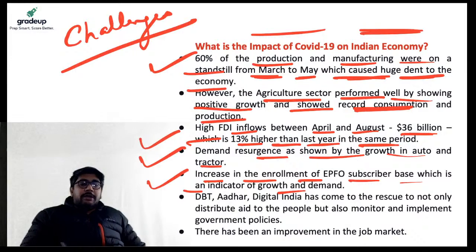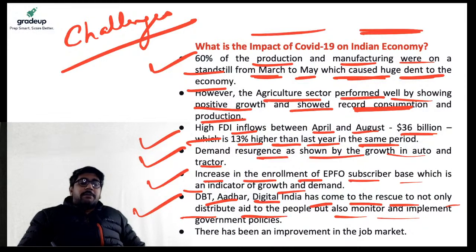Next, it says that DBT, Aadhaar, Digital India has come out to the rescue to not only distribute aid to the people but also monitor and implement government's policies. Right? So, direct benefit transfer, Aadhaar system, Digital India has been revamped. It is helping the people not only to receive the intended benefit but also monitor and implement government policies.